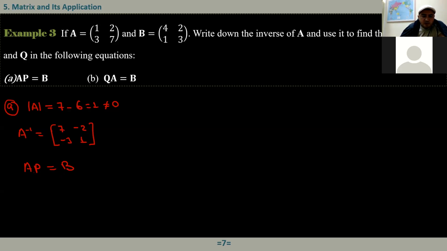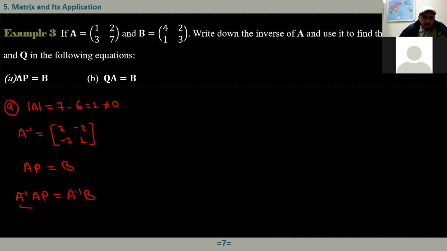I should multiply both sides by the inverse of A. Since I know the inverse of A, let me multiply by it on the left: A inverse AP. I do the same thing to the right hand side, A inverse B. But if you write B A inverse, it will be wrong, since we are multiplying on the left, and also here we should multiply on the left.